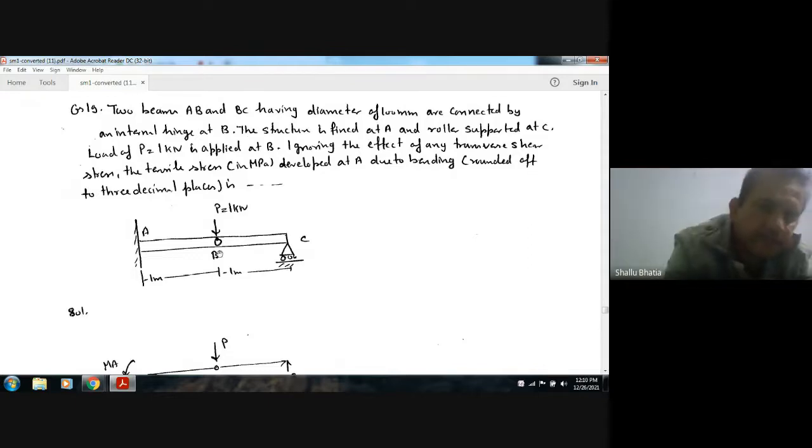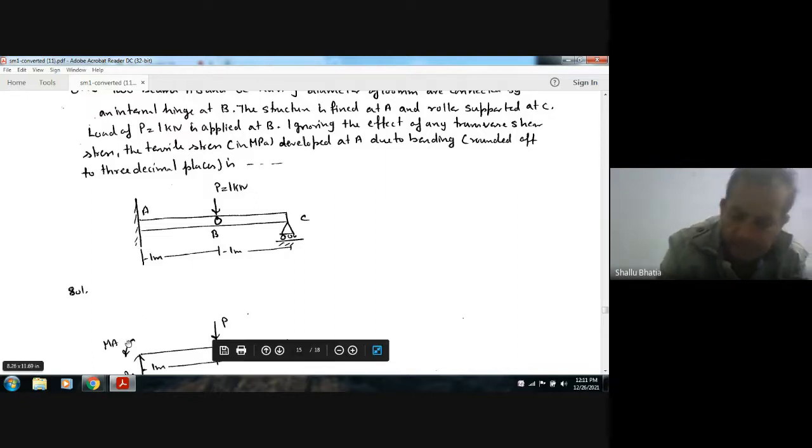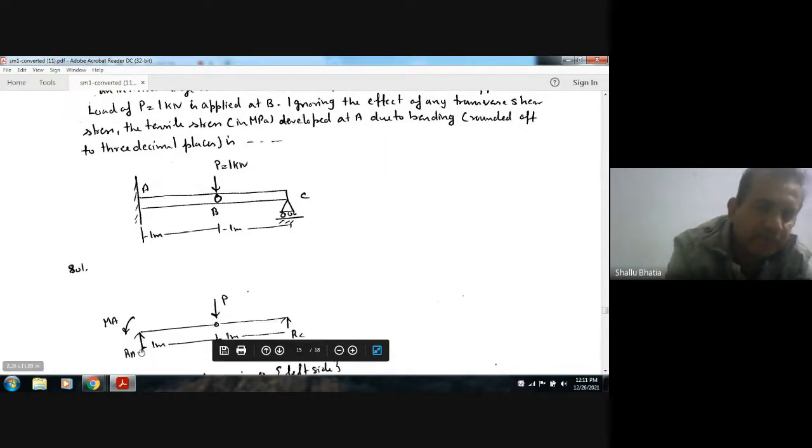So here this is pin jointed, and here a pin joint, and this is load P, 1 kilonewton. And this is the roller support, and this is the fixed support. Now we can replace the roller support by reaction RC and the fixed end by moment MA and reaction RA. To find RC, taking moment about the hinge from the right hand side, RC into 1 will be 0. So RC is 0.